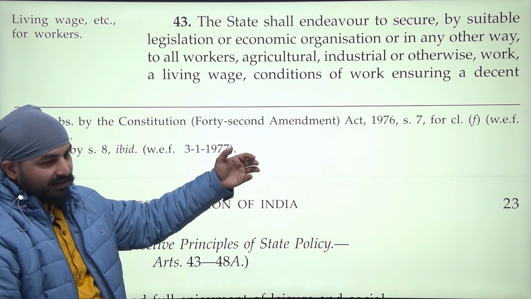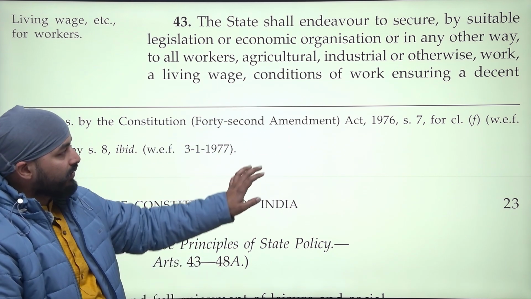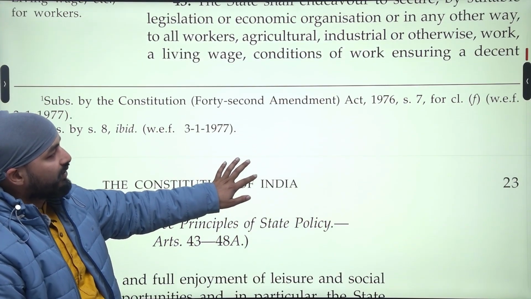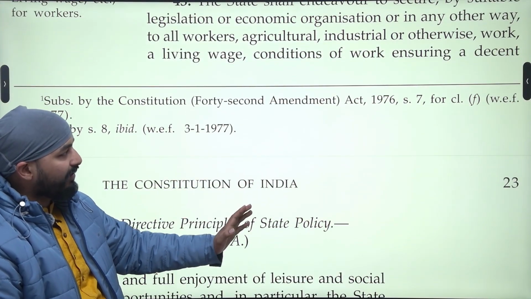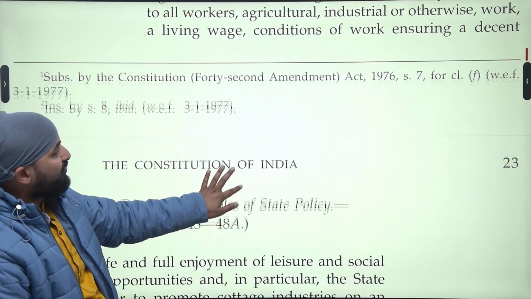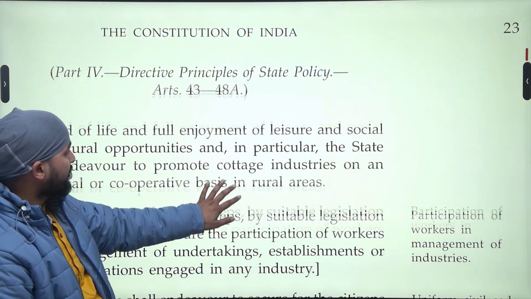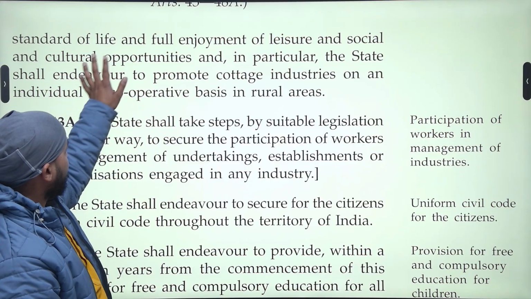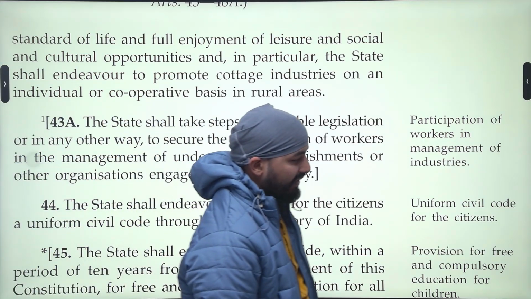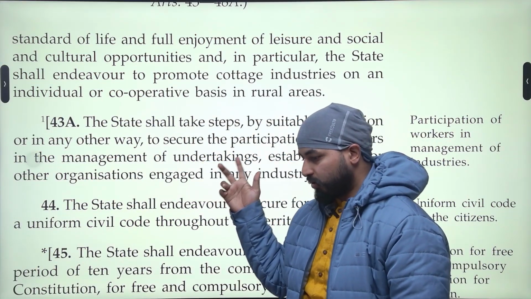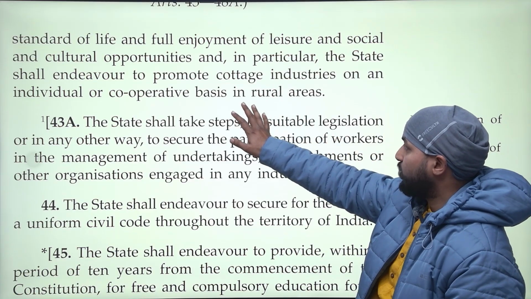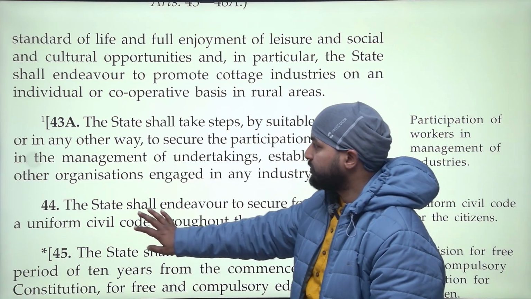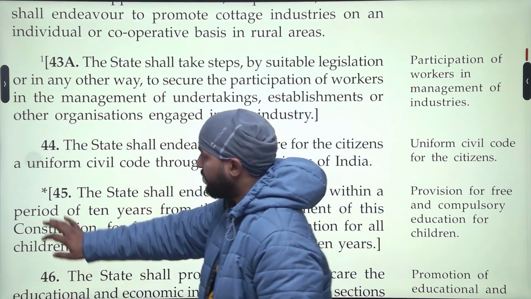The parliament, the state legislature and even the lower hierarchy of the administration should ensure that they have a decent level of work, safety, and health measures. It is also mentioned that the state shall endeavor promotion of cottage industries on an individual or cooperative basis. We'll come back to that.